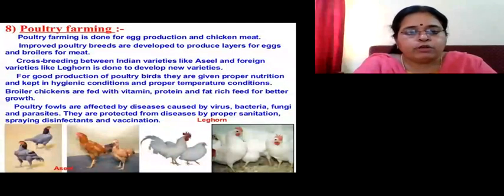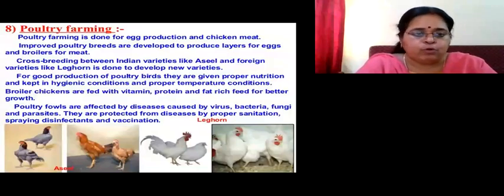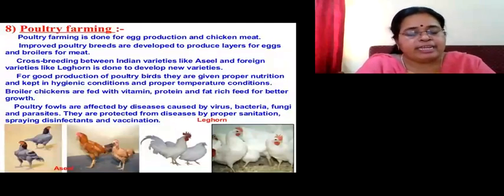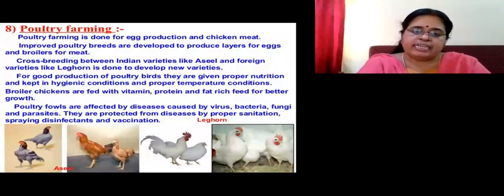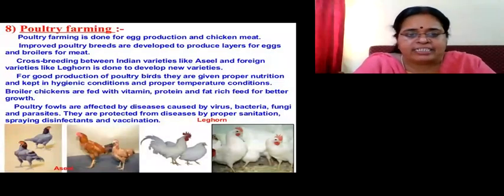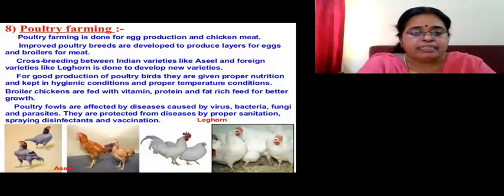Now we go over to poultry farming. Poultry farming, you all are familiar with that, for egg production and for chicken meat. Improved poultry breeds are also developed to produce layers. There are two types of poultry. One is a layer and the other is a broiler. The layers are kept for their eggs and the broilers are kept for their meat. But crossbreeding again takes place between the Indian variety, Asil, and the foreign variety, Leghorn. So crossbreeding or hybridization takes place between these two varieties to develop a new variety.